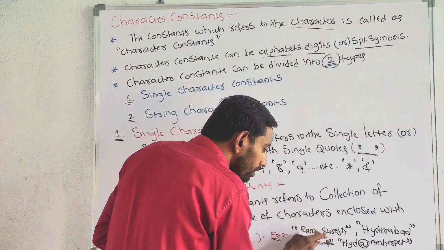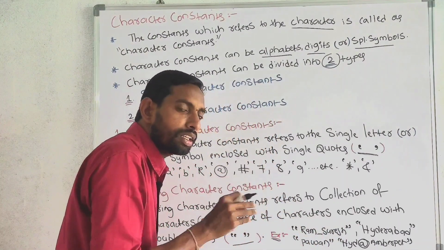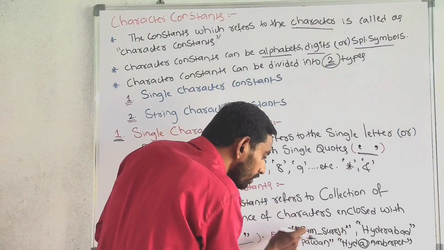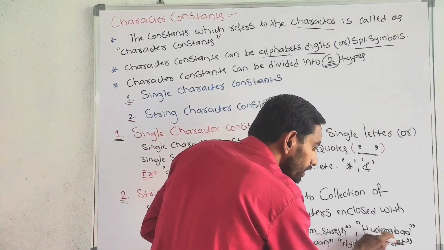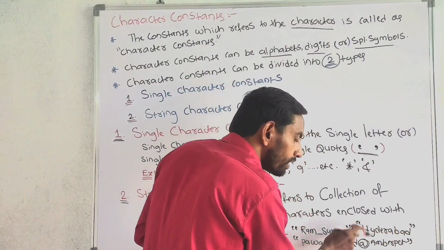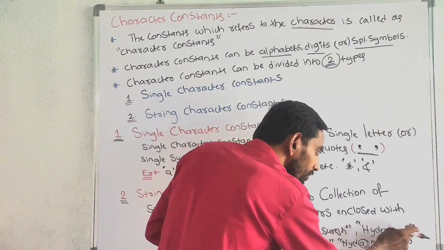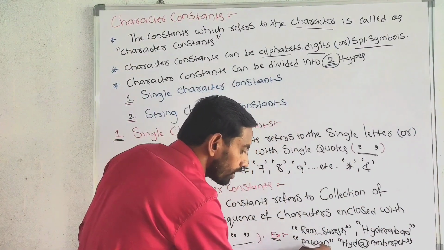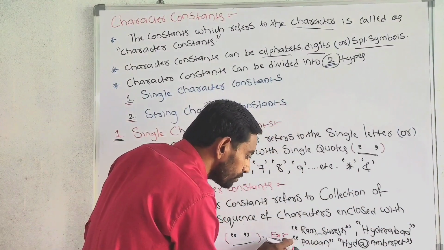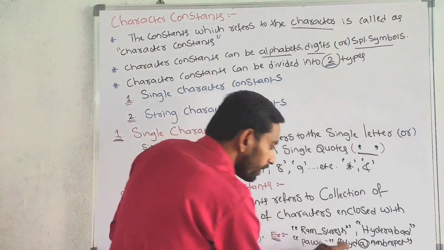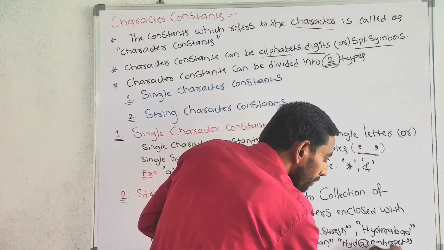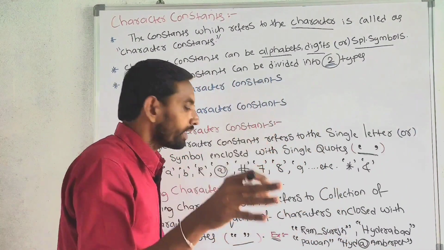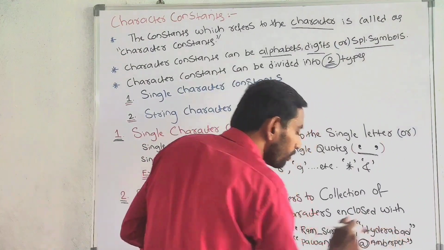Ram underscore Suresh is a sequence of characters or group of characters. These group of characters must be enclosed with double quotes. Hyderabad is a sequence of characters or group of characters or collection of characters. This must be enclosed with double quotes. Here, Pavan is a sequence of characters or collection of characters or group of characters. This must be enclosed with double quotes. HYD Hyderabad at the rate Amberpet is a collection of characters. This must be enclosed with double quotes.